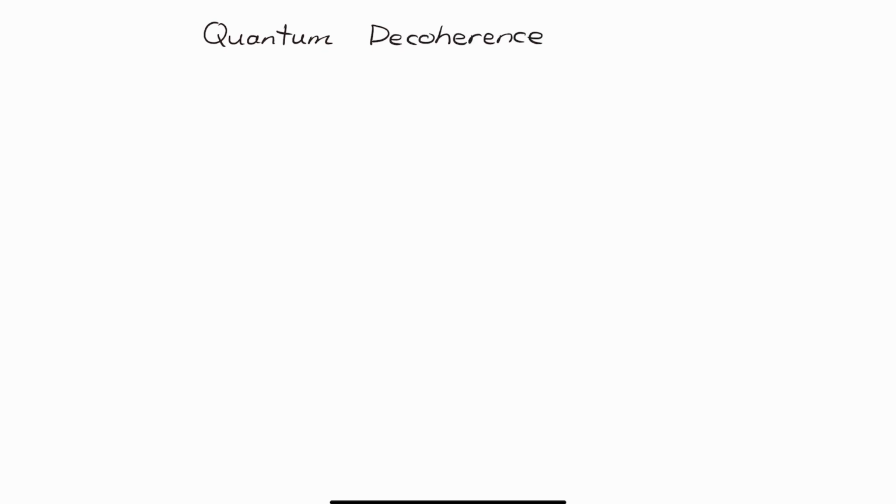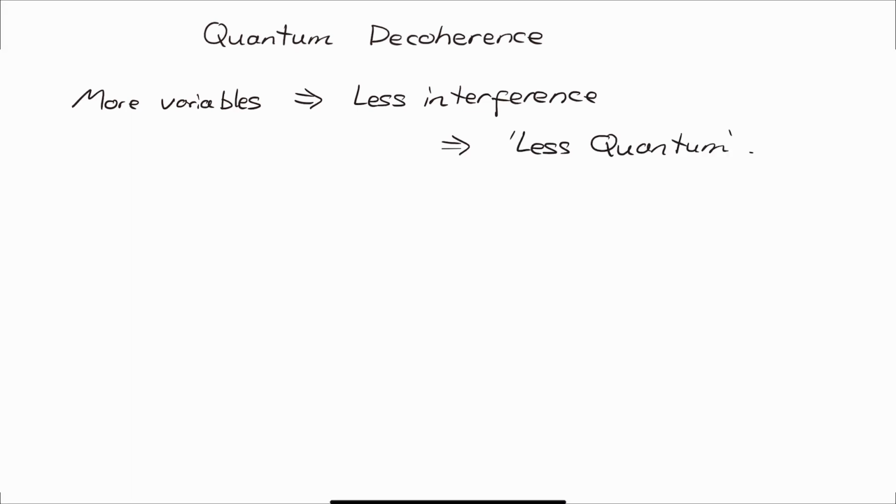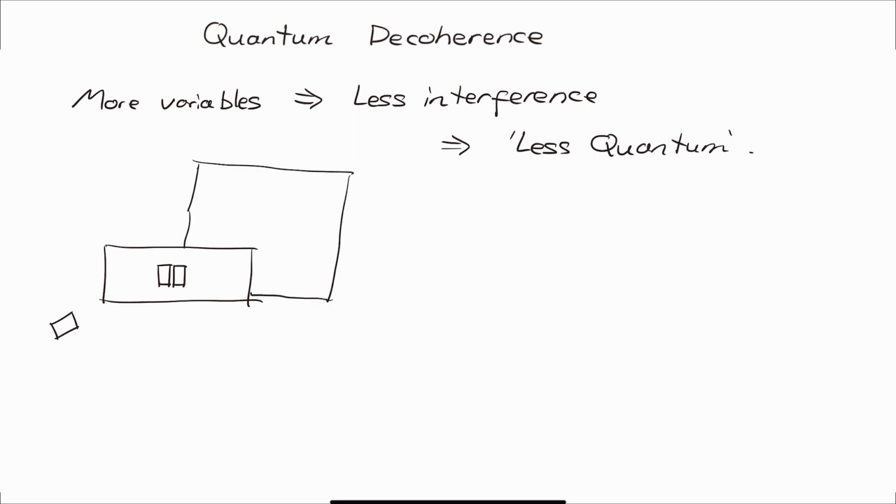The more variables a system interacts with, the less obvious quantum effects become. This is why we do not observe quantum mechanical effects in our everyday lives. If you were to perform a similar experiment with something like a photon, as in the famous double slit experiment, the quantum effects would become obvious.